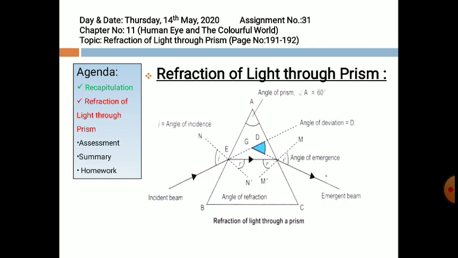When the incident ray enters into the prism, it bends towards the normal because the prism is made up of glass and glass is denser as compared to air. And when this ray comes out from the prism, it enters a rarer medium, it comes out from the glass into the air. The air is rarer as compared to glass, so it bends away from the normal.